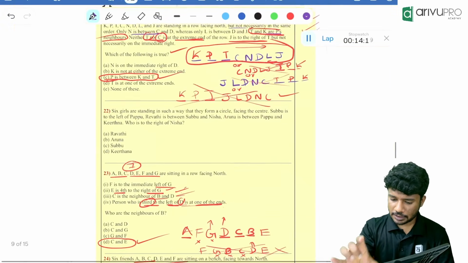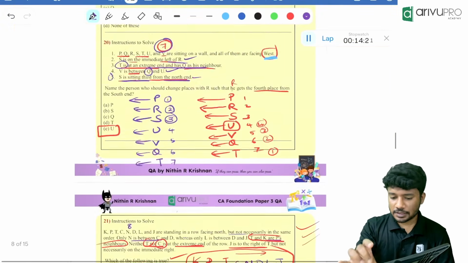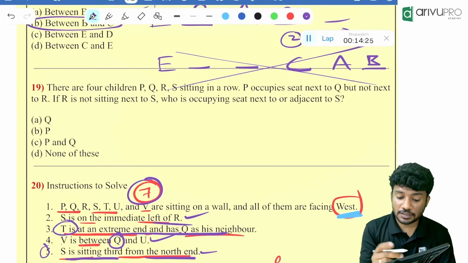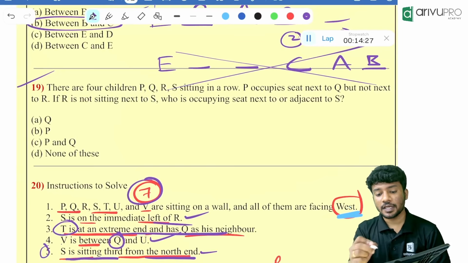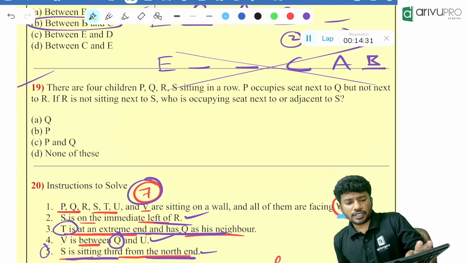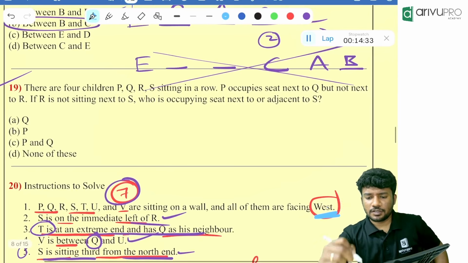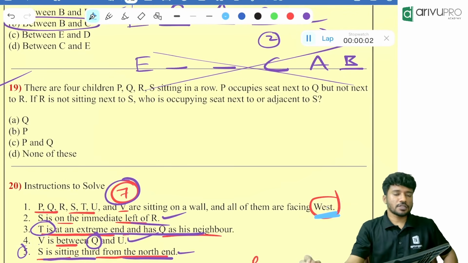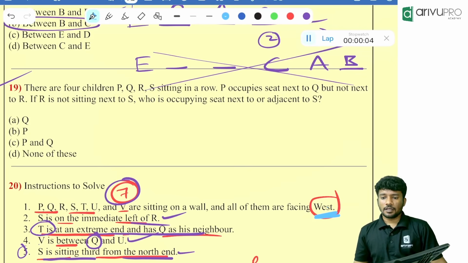Now I think that is the second last question from this basic type. Then we have an interesting type. Look here. Get me the answer. Timer start. Yes, 40 seconds. Not more than that.